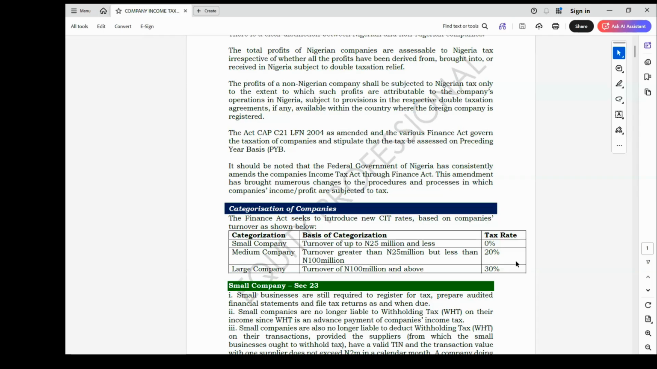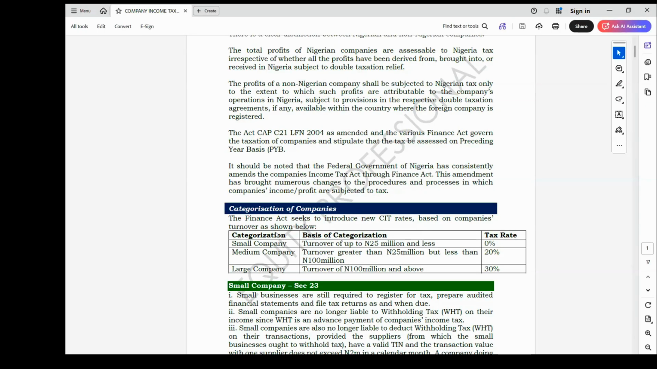Where the information about turnover is not given, that means we will not be able to categorize the company into their form. As a result of that, we are going to assume a large company and adopt 30% as the tax rate to be used in the computation of tax liability. So we now need to look at these three categorizations one after the other.